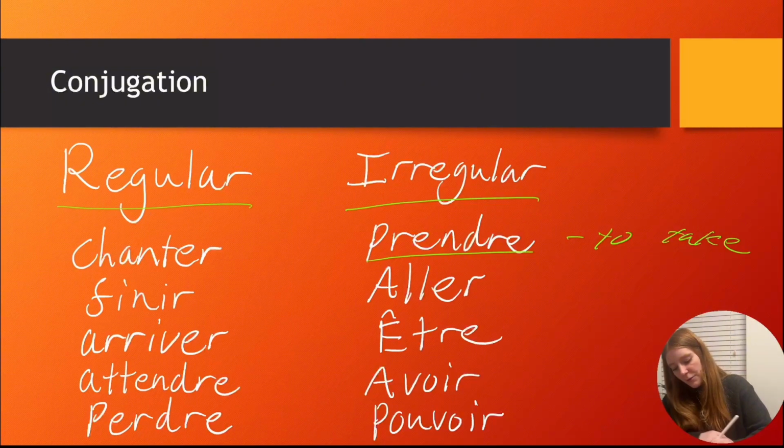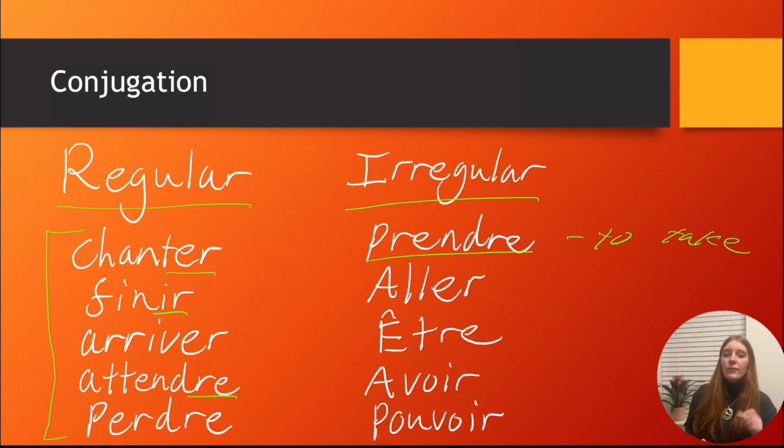Whereas on the left-hand side, we've got the regular ones here, such as chanter, finir, arriver. Depending on the endings, we've got ER, IR and RE endings. Because they're regular, most ER verbs will be conjugated the same, most IR verbs will be conjugated the same, and most RE verbs will be conjugated the same.